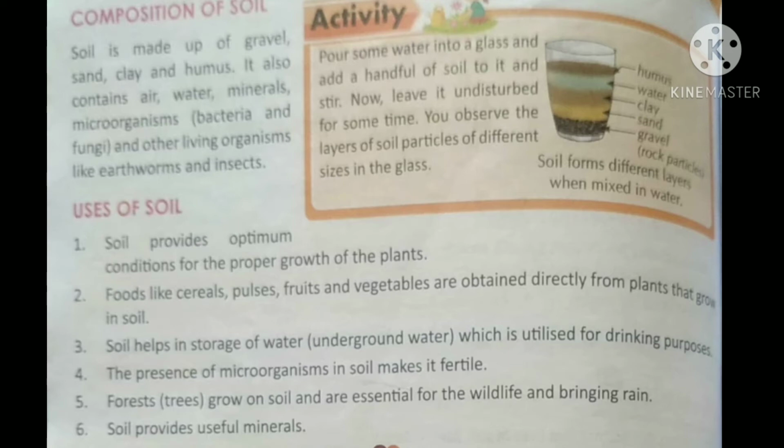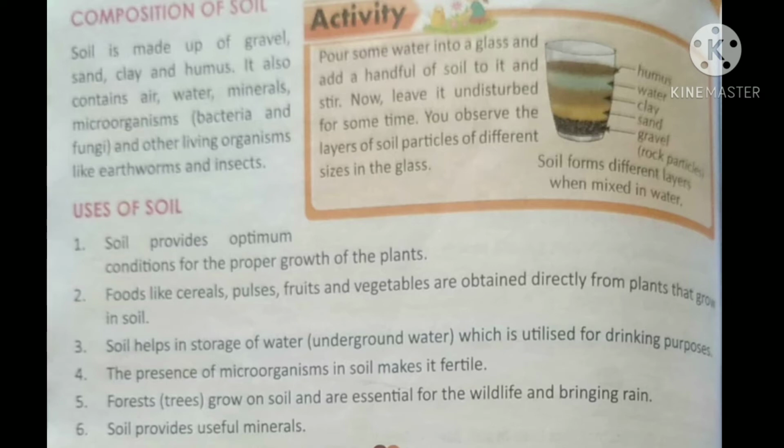See, foods like cereals, pulses, fruits and vegetables are obtained directly from plants. They grow in soil. So yes, different kinds of fruits we are getting, different kinds of pulses we are getting, and each and everything, this different kind of food we are getting directly from the plants which are growing in soil.